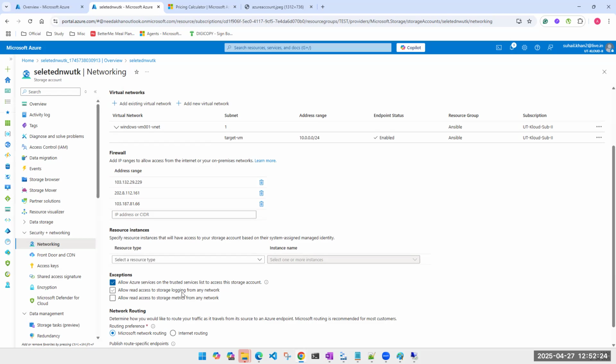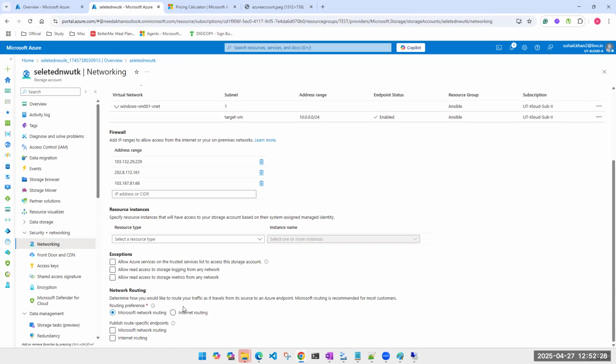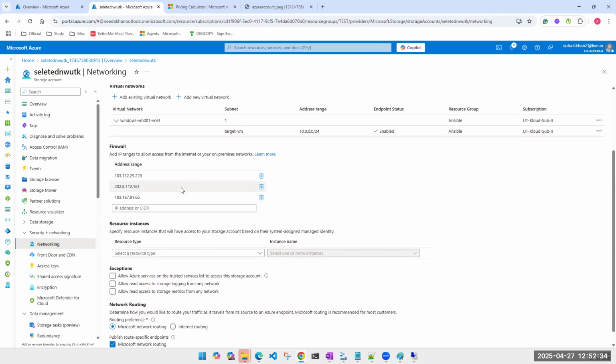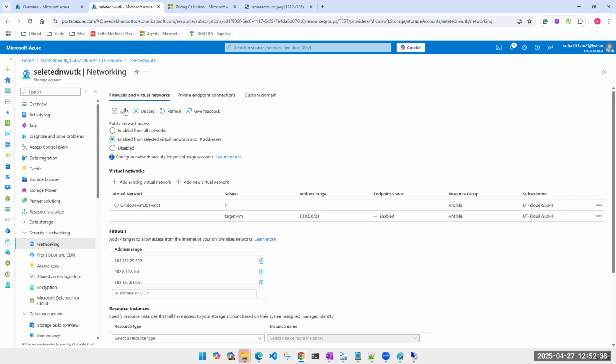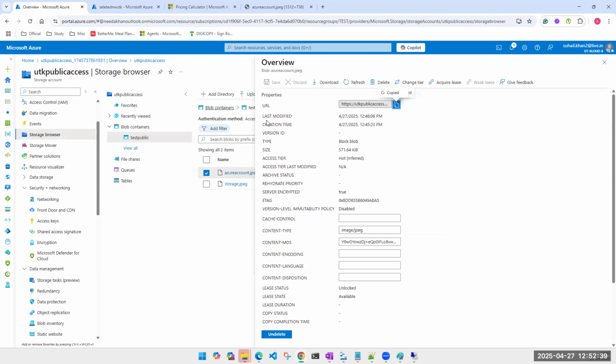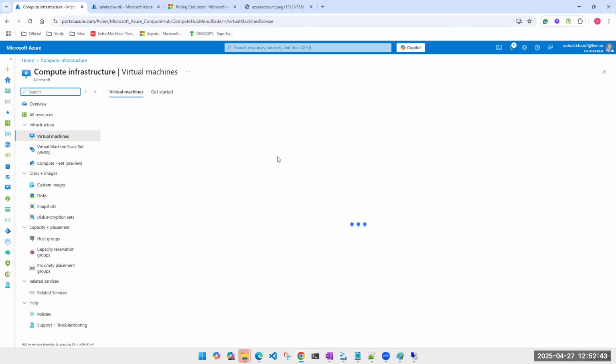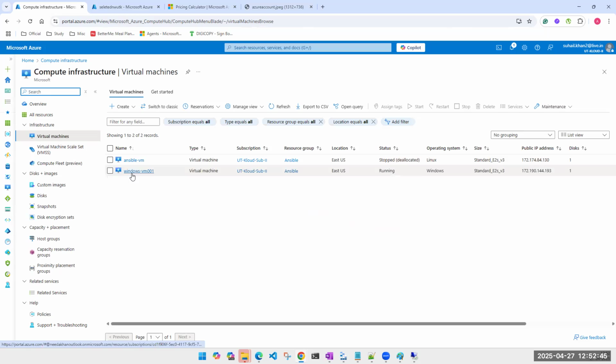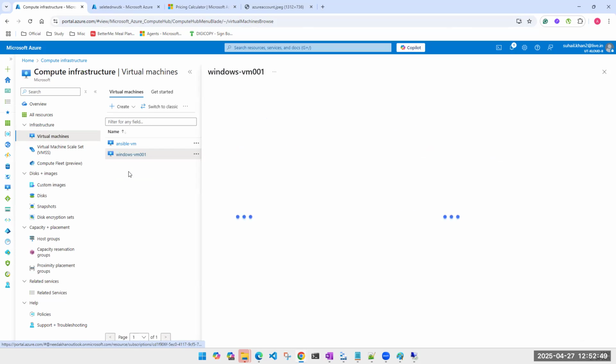The exception allows trusted services access to the storage. My machine is not a trusted service. This is fine. Only one thing I'll check is whether my machine is a part of the same VNet. It is a part of that VNet, and the subnet is.